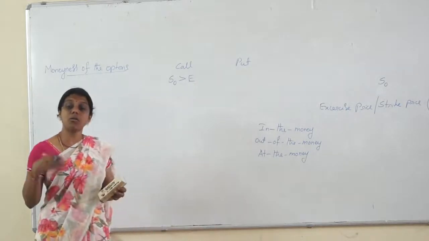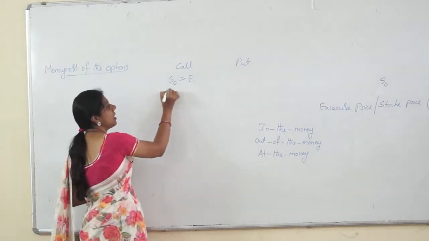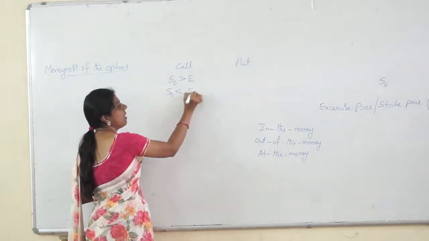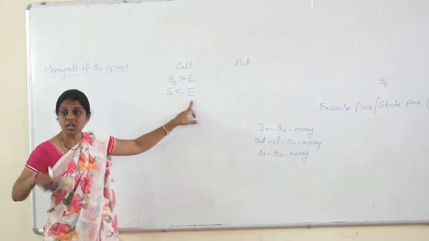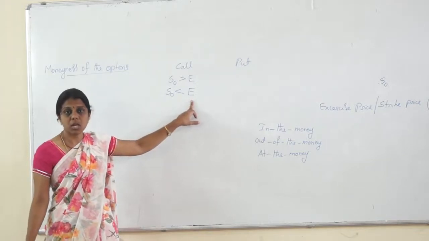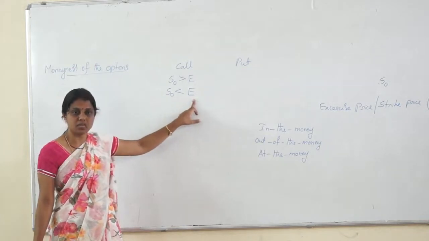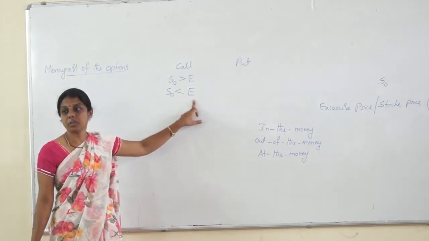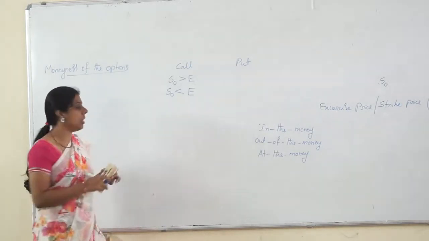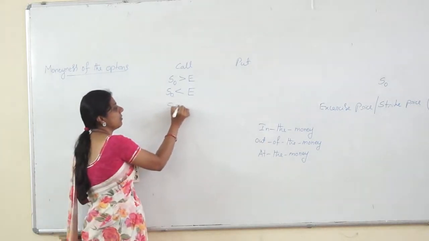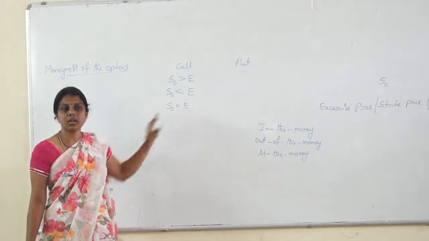So when can it be out of the money? Exactly opposite. When S naught is less than E. The market price is lesser, and he is buying at the higher price, so it will be a loss, right? This is the market value, this is what he is buying at. So this is out of the money. He will not receive any amount. So this is called out of the money. So what is at the money? When both are equal. Break-even point. No profit, no loss. Both the prices are equal.